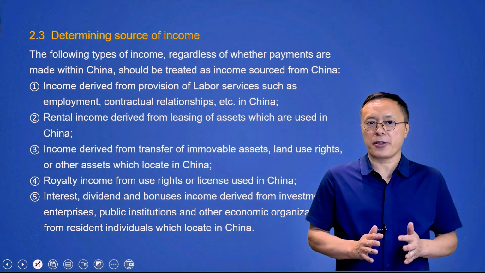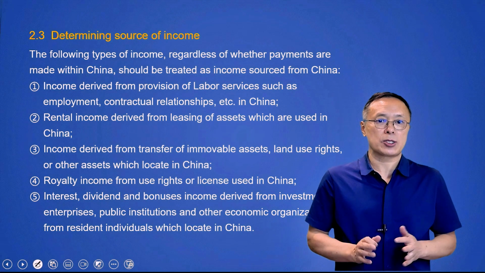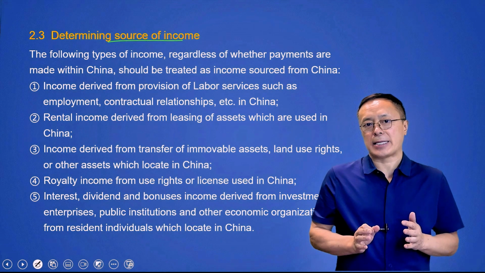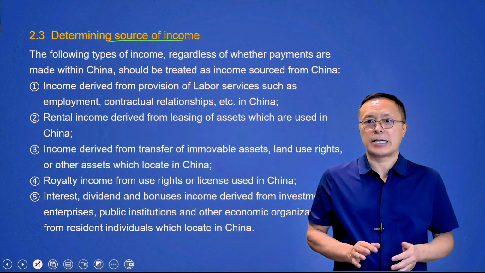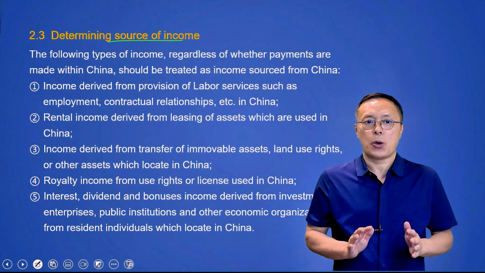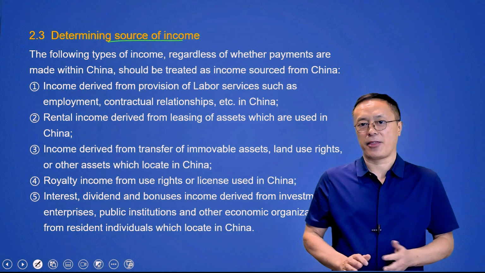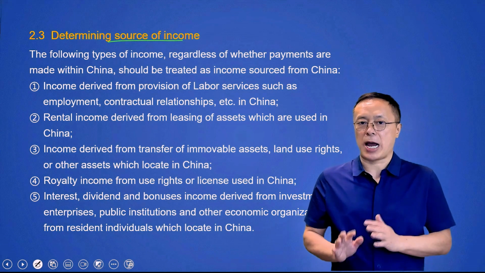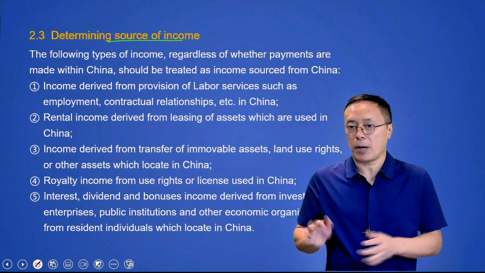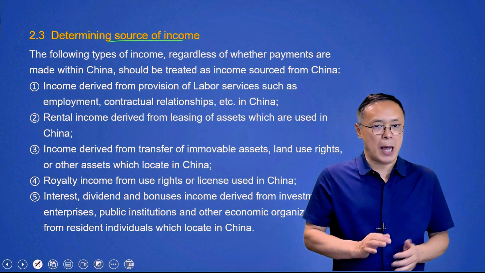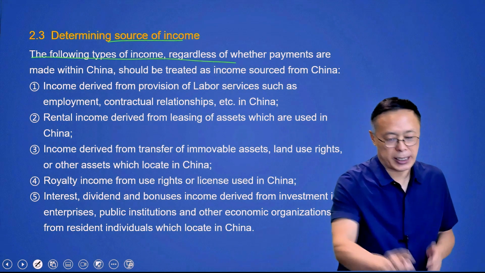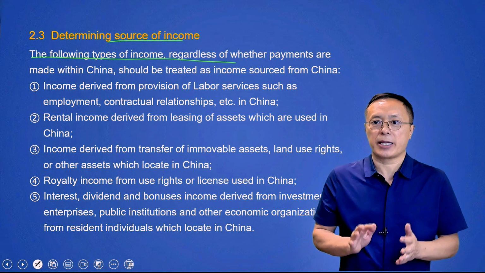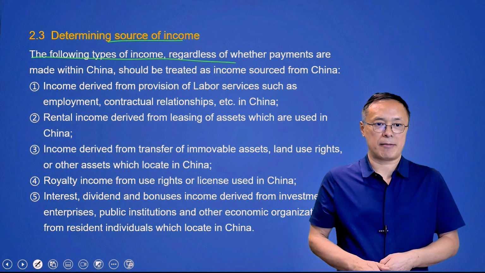Finally, we move on to the third question of this chapter, determining sources of income. Generally, a tax resident is taxed on worldwide income, whereas a non-tax resident is taxed only on income arising in China. Then, the relevant question is: which incomes are sourced from China and which incomes are sourced from abroad? The following types of income, regardless of whether payments are made within China, should be treated as income sourced from China.